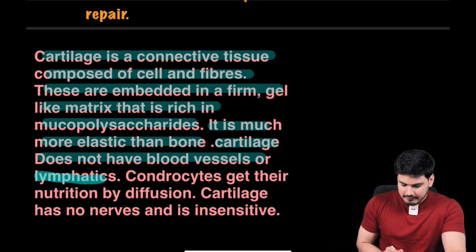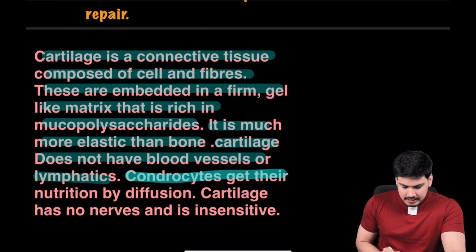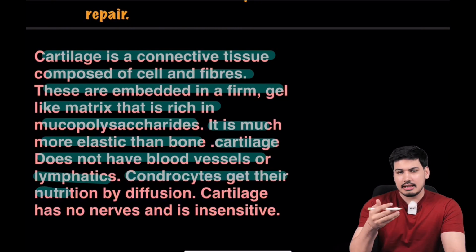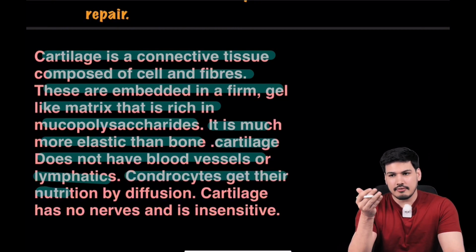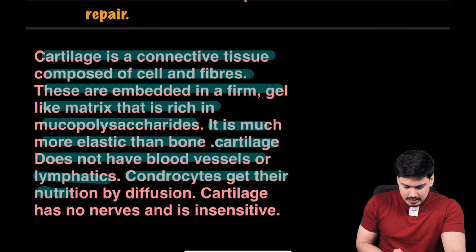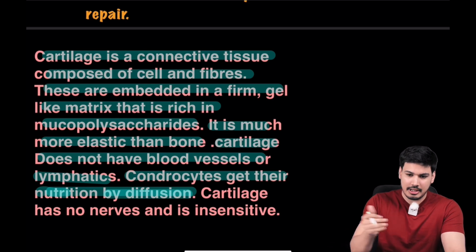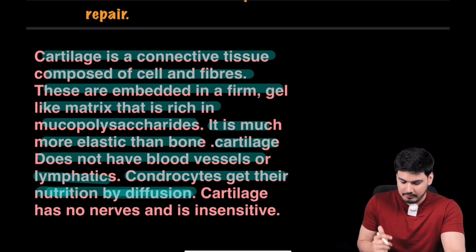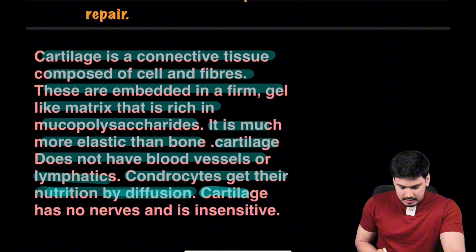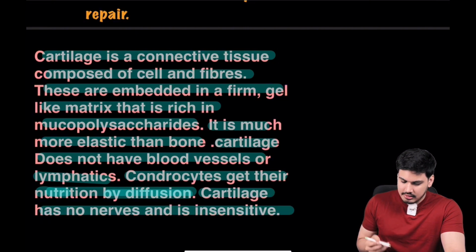So you may ask this question, ki sir, if it is not having any blood vessels, if it is not having any lymphatics, then how is it getting nourished? So yes, chondrocytes get their nutrition by diffusion, okay. By the method of diffusion they are getting their nutrition, not by direct supply through blood vessels. So they do not have blood supply as such. And cartilage has no nerves and is insensitive, I already told you.